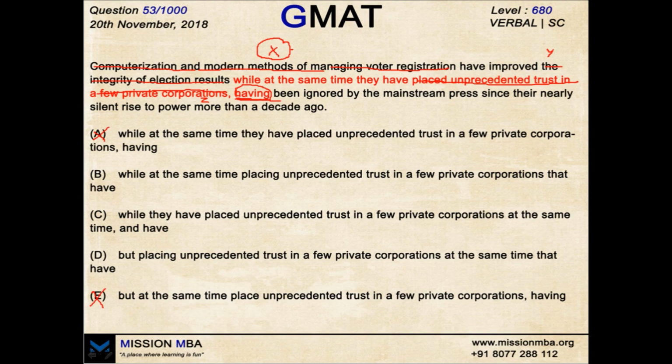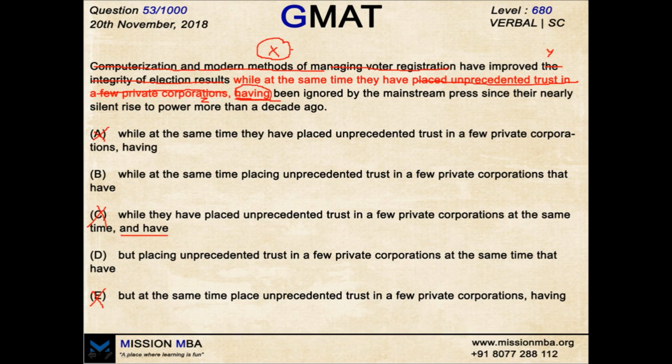Now, B, C, and D. Even if I make it and have, again the subject would be the same. Computerization and modern methods have improved Y, while at the same time they have placed this and have been ignored by the mainstream press. So this is again wrong. Cannot say and have been ignored. X was not ignored. C is also gone.